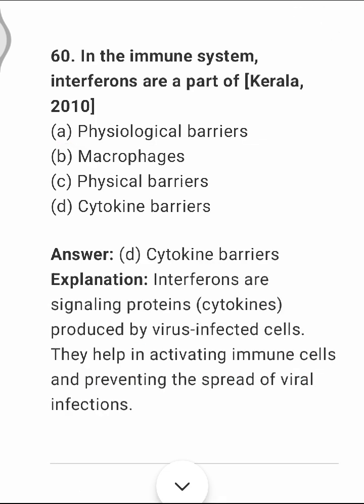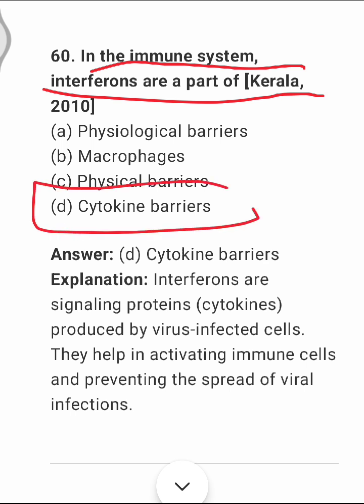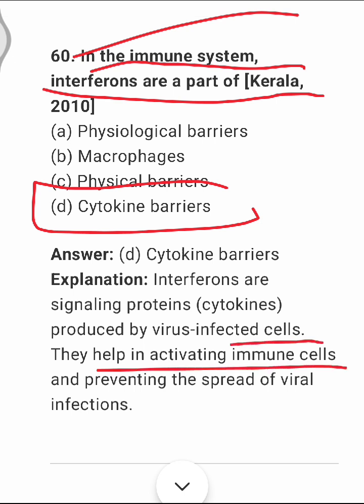Next question, in the immune system, interferons are part of, as we know, these are produced against viral attack. So these act as a cytokine barrier. Option D. Interferons are signaling proteins produced by virus infected cells. They help in activating the immune cells and preventing the spread of viral infections.